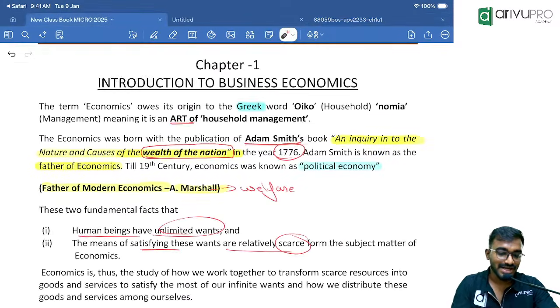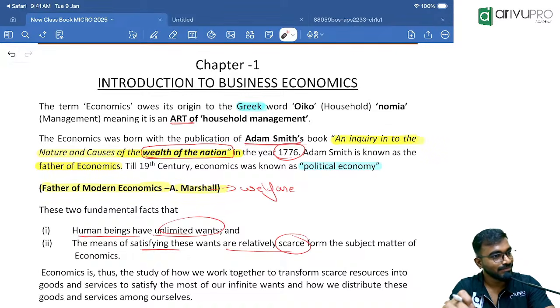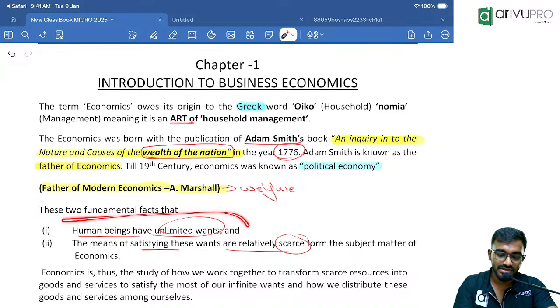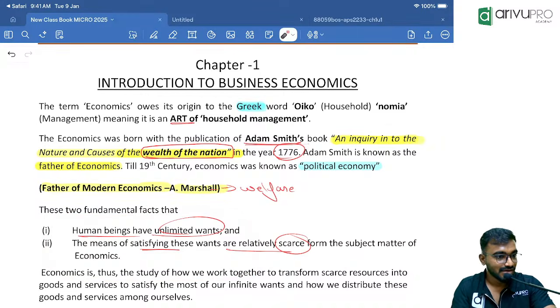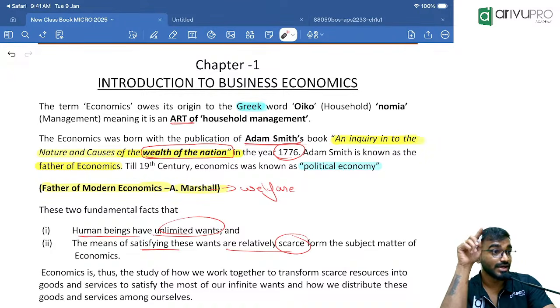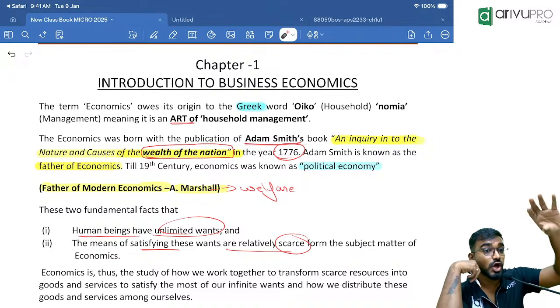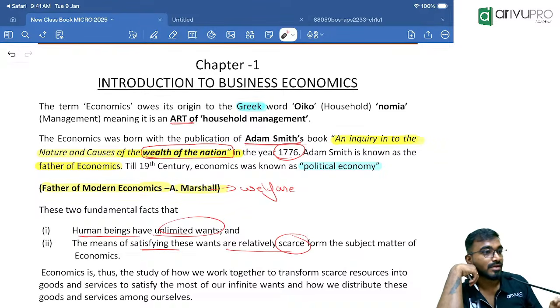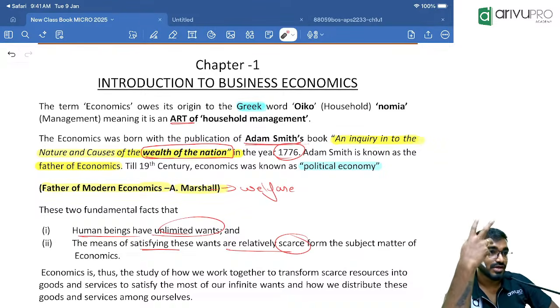So remember, there are actually four definitions in economics. Wealth definition is given by Adam Smith. Welfare definition is given by Alfred Marshall. And there is one more, the scarcity definition. In the scarcity definition, we spoke about this: human wants are unlimited, resources are limited. By using those limited resources, we try to satisfy our unlimited wants, so we need to make a choice. What is the first priority? What is the second priority?